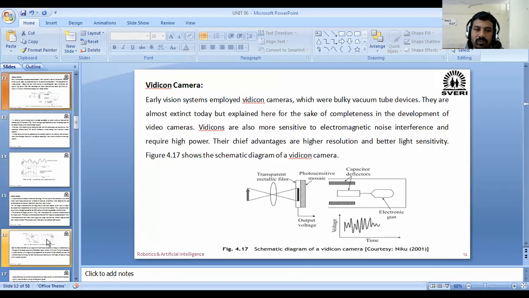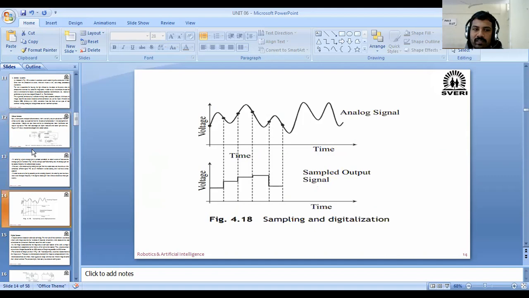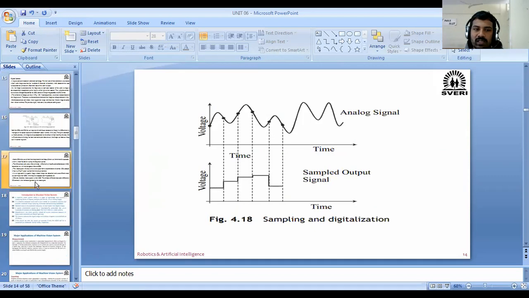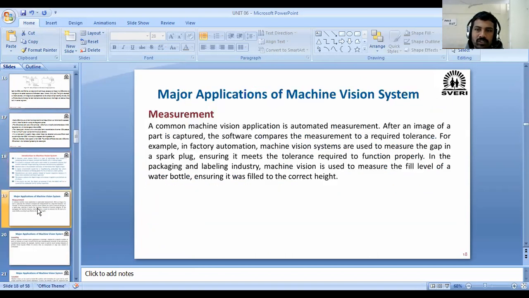As well as we have seen some analog cameras previously, that is, analog and digital cameras. Now we are using digital cameras, but previously Vidicon cameras or analog cameras were used, and how photos are generated: negatives are generated first, and after that we create the actual photos. This already we have discussed in the last lectures, as well as we started some of the introductory part of the machine vision system.